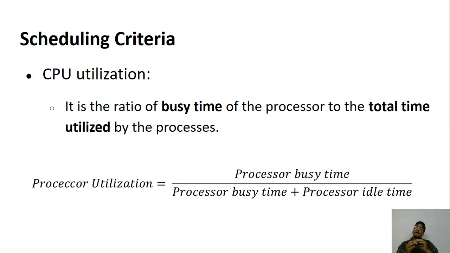In other words, how much time the CPU was actually doing its work. Suppose you have switched on the machine and you were working for 1 hour on your laptop or desktop. Within this 1 hour, how much time was the CPU actually performing calculation? Is it all 1 hour, or just half an hour, or was the CPU doing calculation for 15 minutes and idle for the remaining 45 minutes? This is the CPU utilization.